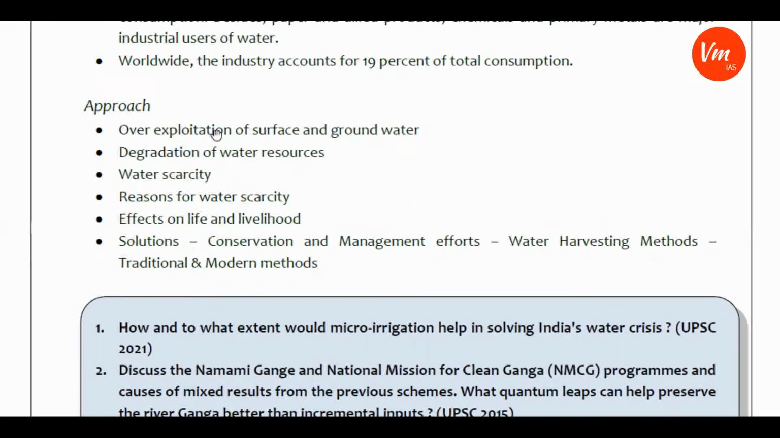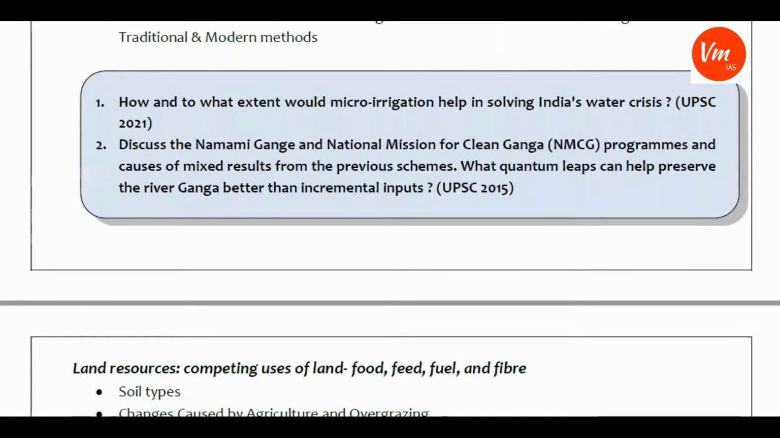So in this manner we need to make the notes. Now if you observe some of the previous questions on this issue: how and to what extent does micro irrigation help in solving India's water crisis? This question was asked in UPSC 2021. And the second question: discuss the Namami Gange and National Mission for Clean Ganga programs and the causes of mixed results from the previous schemes. What quantum leaps can help preserve the river Ganga better than incremental inputs? This was asked in UPSC 2015.